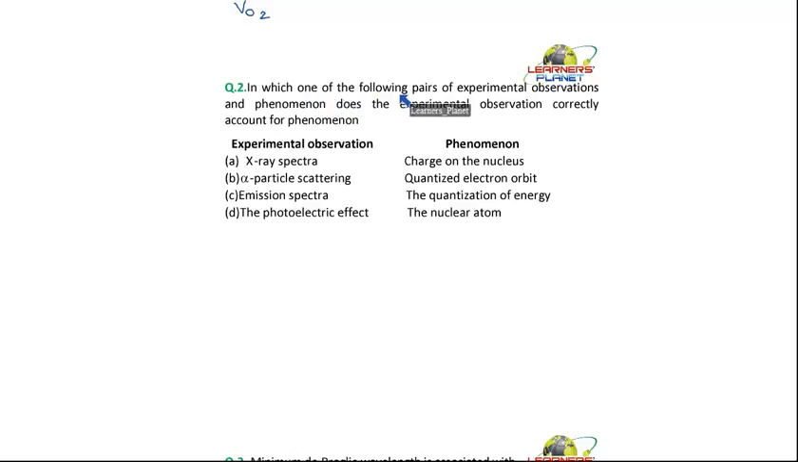In which of the following pairs of experimental observations and phenomena does the experimental observation correctly account for the phenomenon? So this is the experimental observation, this is the phenomenon. So in which of these does the phenomenon correctly account for the experimental observation?